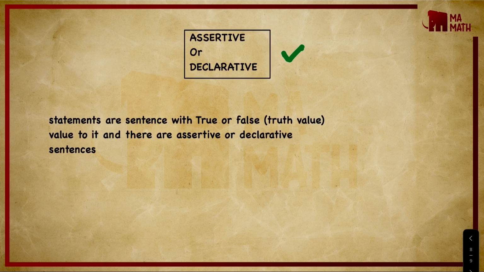So the statements in maths which we deal with all the time are only made up of assertive and declarative sentences, because only these have true and false, which we call truth value.